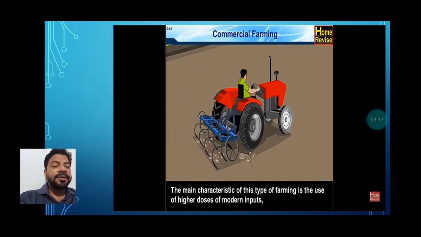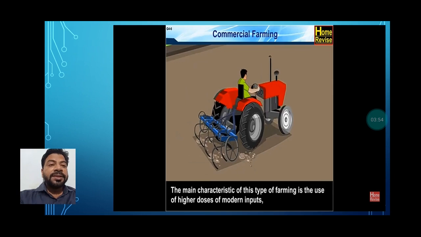So they get the surplus and sell those products in the market. But here also the products reach only the local market, not the national and international markets.